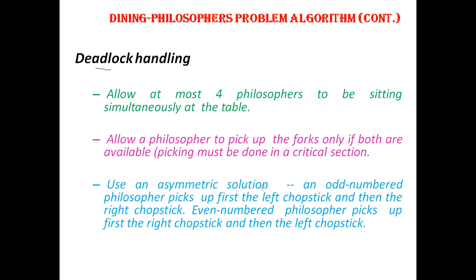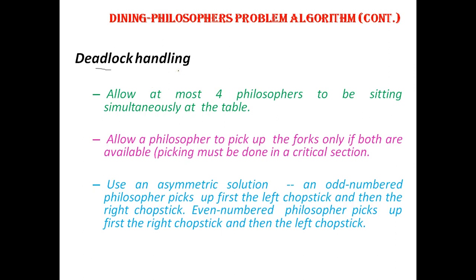Next, use an asymmetric solution, that is number the philosophers. Odd numbered philosopher picks first the left chopstick and then the right chopstick. Even numbered philosopher picks up first the right chopstick and then the left chopstick. These are the ways of handling your deadlock condition.